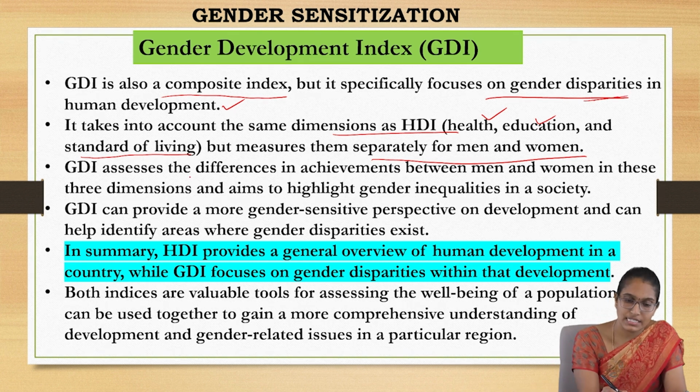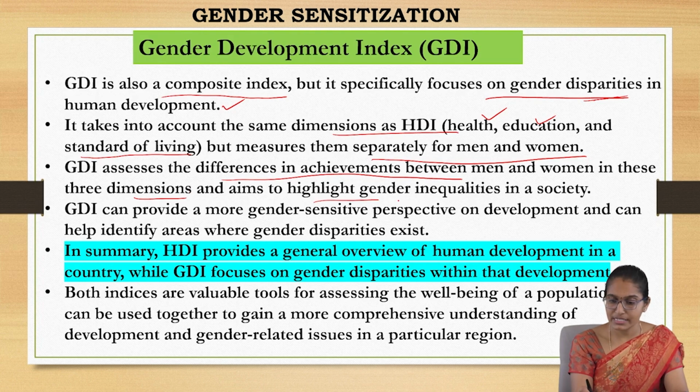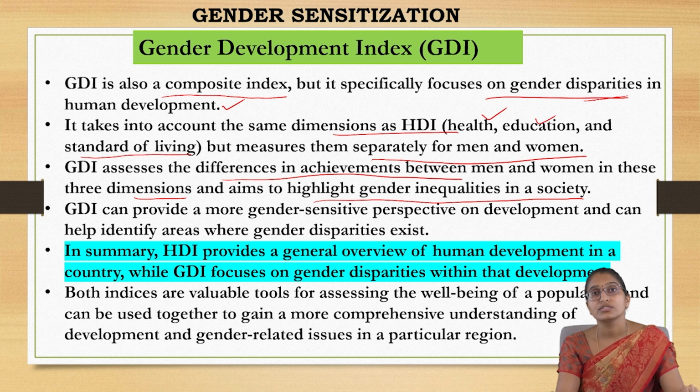So this GDI assesses the differences in achievement between men as well as women in these three dimensions, and it is aimed to highlight the gender inequalities in a society. Unless you know the loopholes of anything, you cannot say what the inequalities in development are.